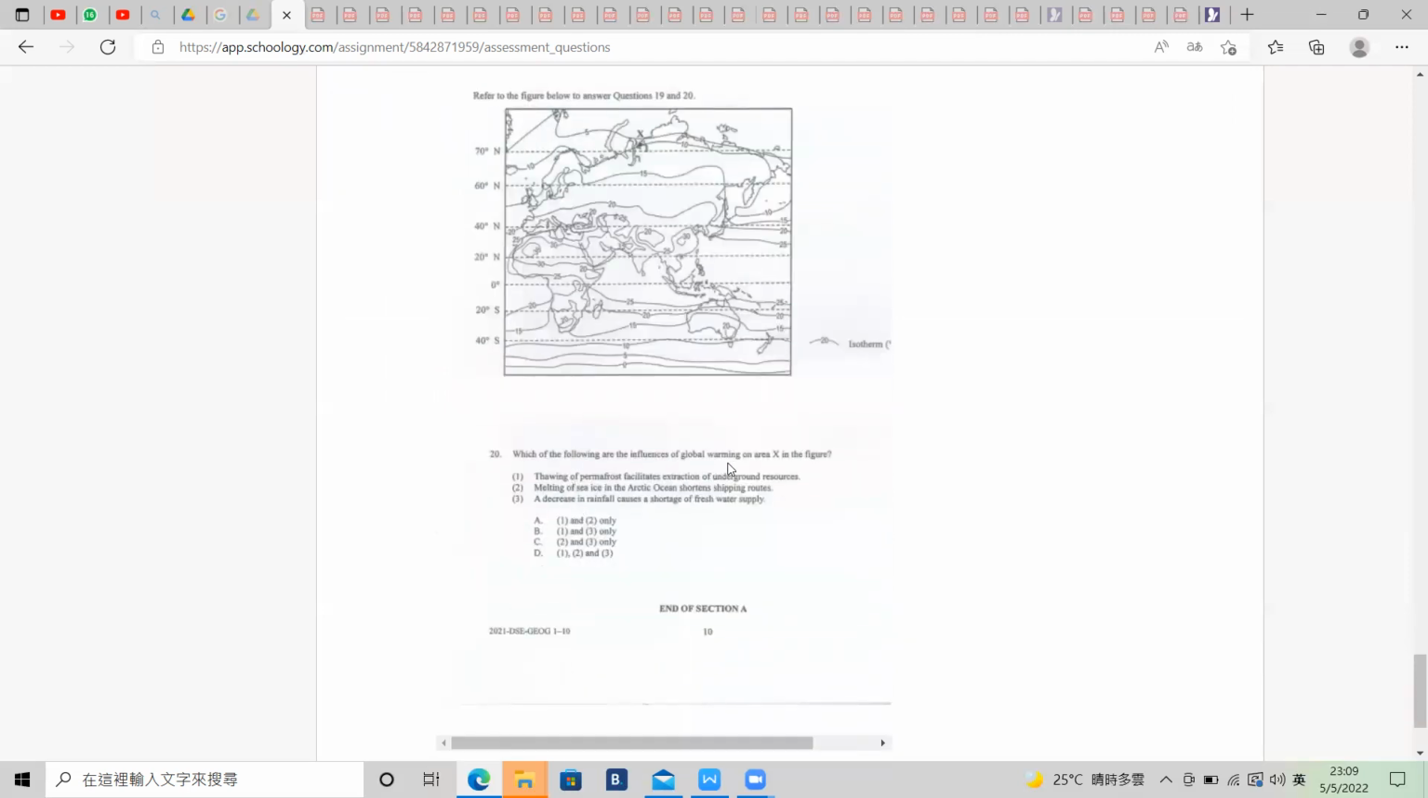And how about number 22? Which of the following are the influences of global warming on area X? Where is area X? Right here. The thawing of permafrost facilitates the extraction of underground resources such as oil and coal. Number 1 is correct. Number 2, melting of sea ice of the Arctic Ocean shortens the ship route, also true. Number 3, decrease of rainfall causes a shortage of fresh water supply. Not true, because it is going to be melting. So number 1 and 2 only, so it should be A.